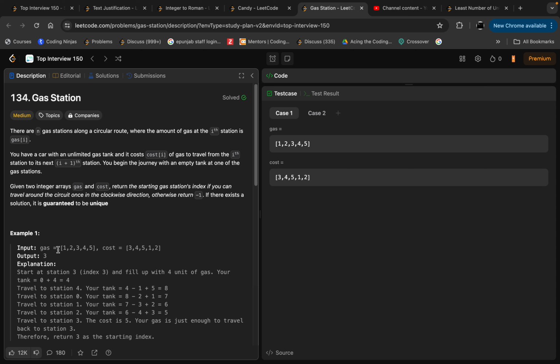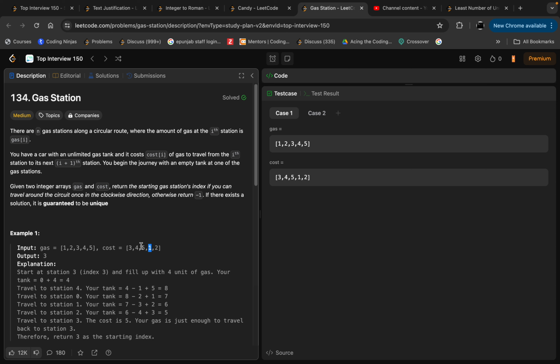So we are given n gas stations, and they have some x amount of gas, and in order to travel to the next station we need some y amount of gas. So we can start our journey from any of the stations, like the zeroth index, 1st index, 2nd index, or the n minus 1th index.